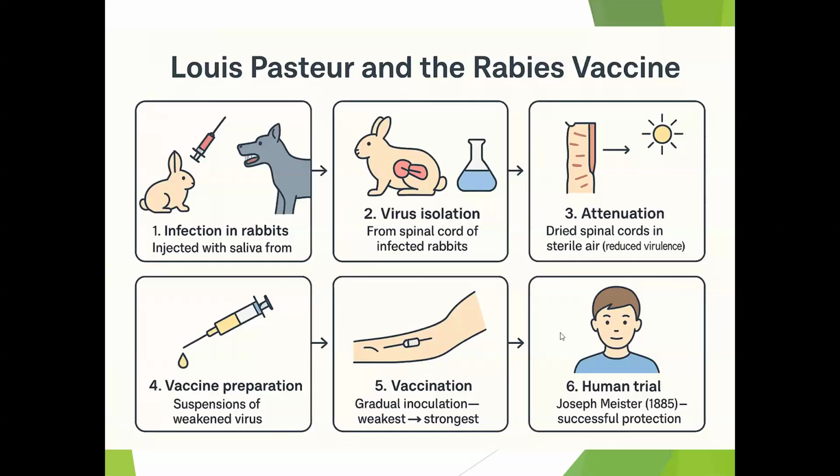He gave it to Joseph Meister, a 9-year-old boy who was affected by a dog bite and had almost 14 wounds. He gave this vaccine as 13 injections in 10 days. Surprisingly, this boy, Joseph Meister, survived rabies, and it laid the foundation for the development of vaccines, which was the greatest achievement in the field of microbiology.